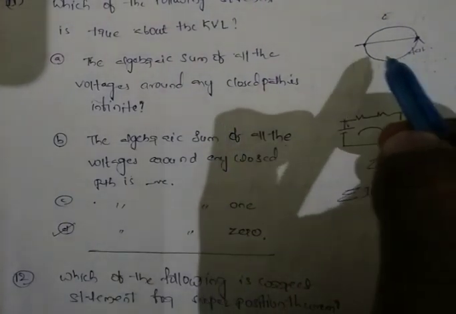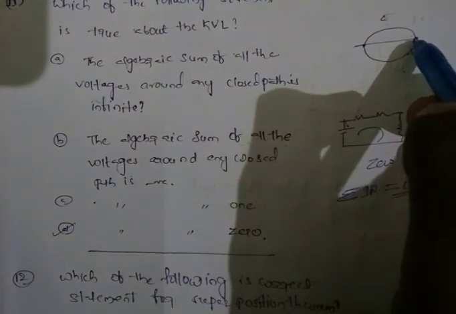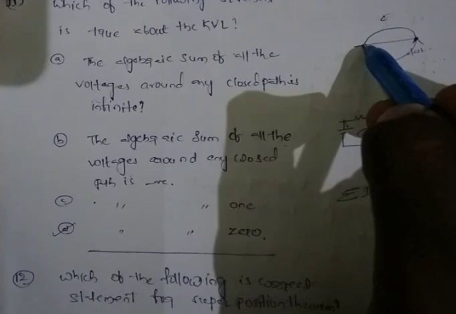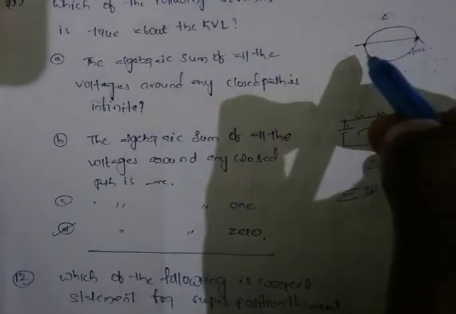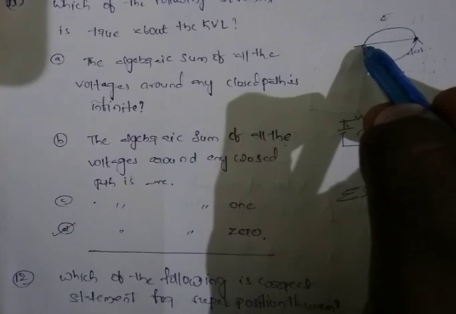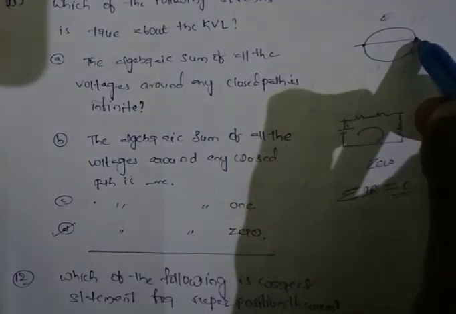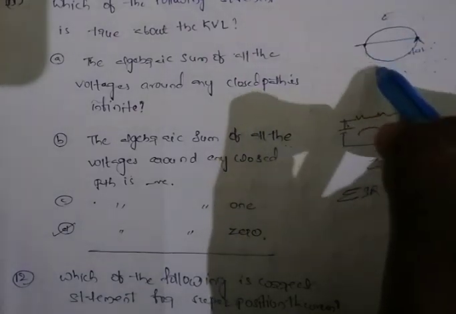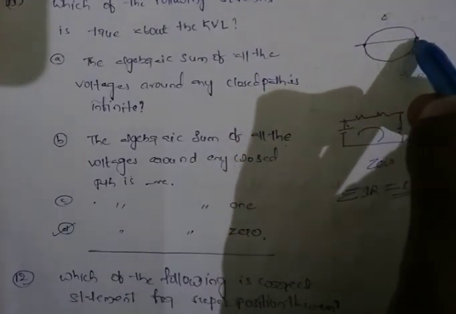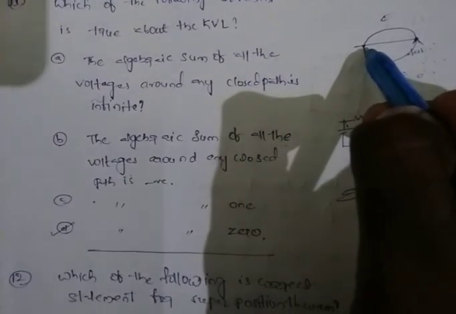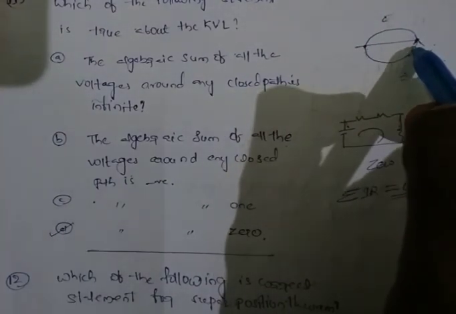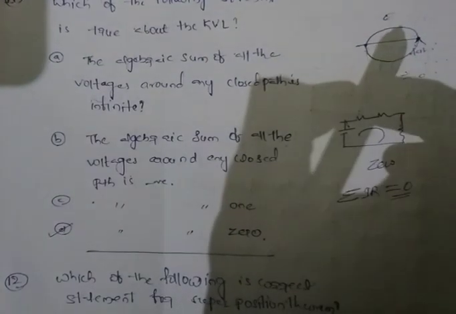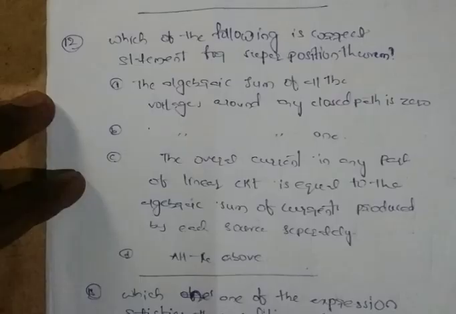If you take any test charge here, if you want to shift the charge from here to here, a certain amount of energy will be dissipated, and when the same charge is shifted from here to here, the amount of energy will be absorbed. So the net voltage in this circuit is equal to 0. The amount of energy dissipated is equal to the amount of energy absorbed. This is called Kirchhoff voltage law. Next, move on.